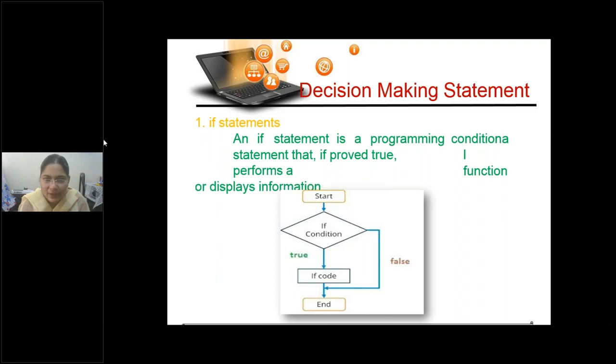One second. Another window is on top of the screen. This one, no? Decision making. Decision making only, right? So now we have to take a decision, isn't it? Okay, so anyway, I'll share this screen.